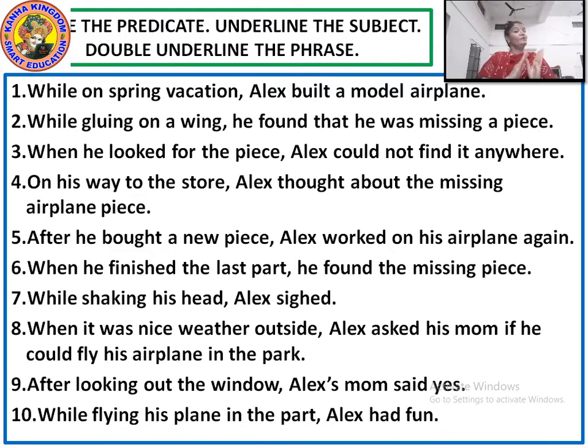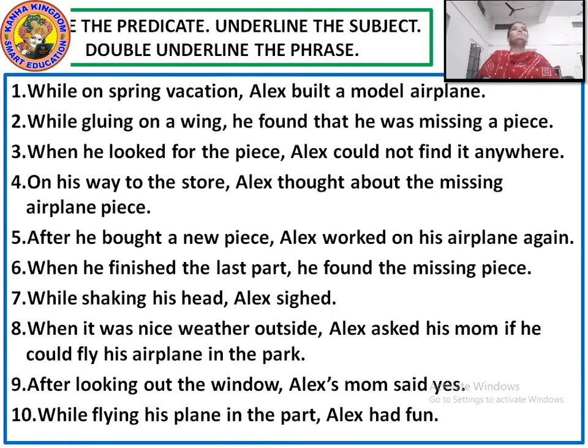Now you have got the subject, underline that subject. Now from that subject and that predicate you have to underline the phrase, and that phrase is to be underlined double, twice. 1, 2. Got it? Don't get confused. Circle the predicate, underline the subject and double underline the phrase.